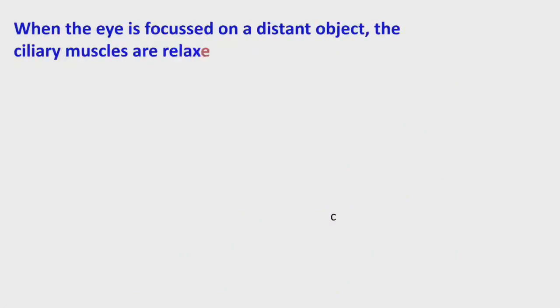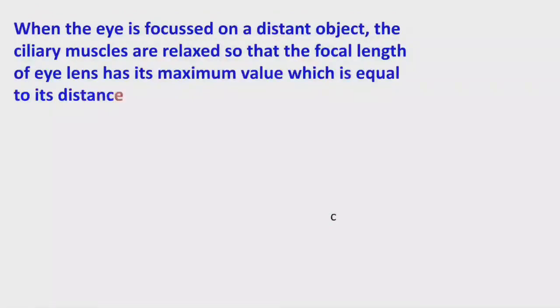When the eye is focused on a distant object, the ciliary muscles are relaxed so that the focal length of the eye lens has its maximum value. At this position, the focal length is maximum, which is equal to the distance from the retina. The distance from the retina is 2.5 centimeters. Here the maximum focal length of the eye lens is also 2.5 centimeters.